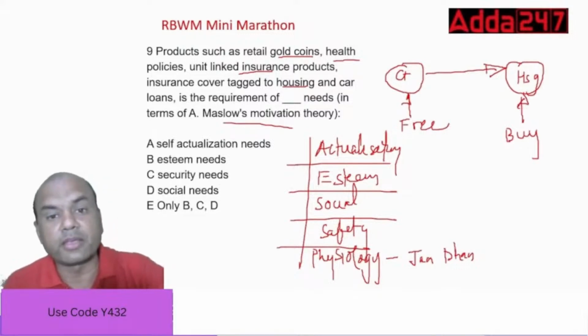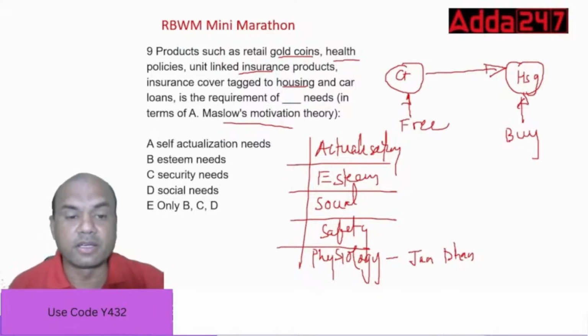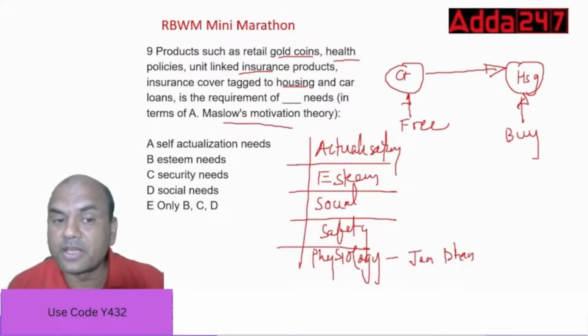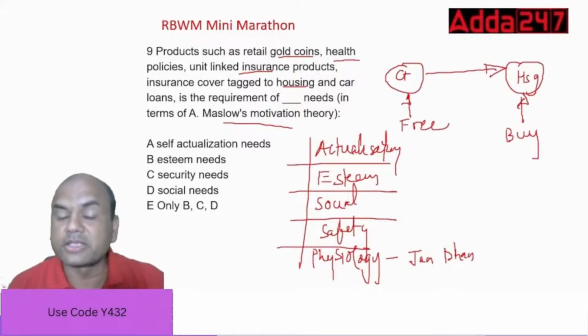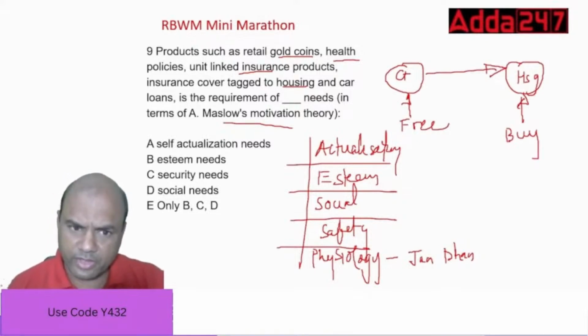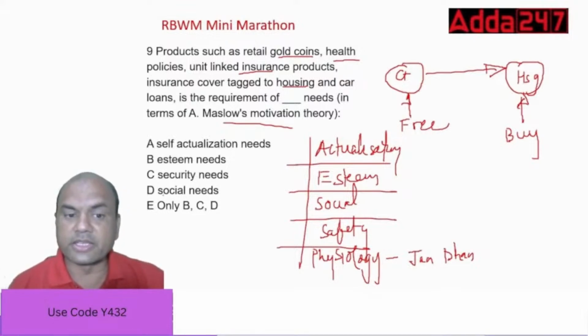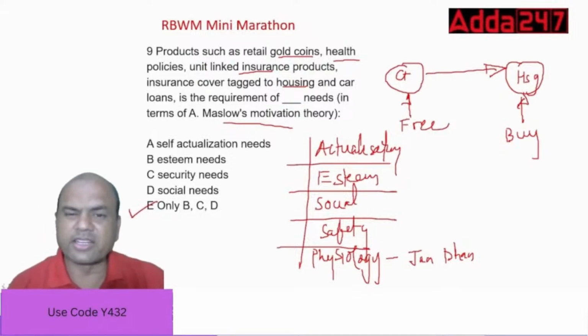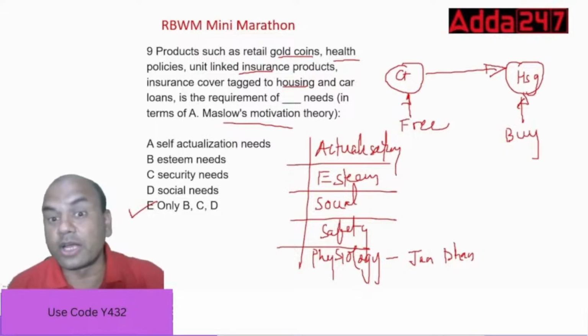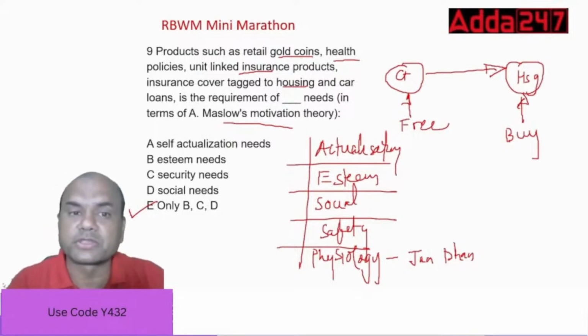So coming back, what is the answer then? It is esteem, security, social, or all of them, B, C, and D. Remember, only B, C, and D. We are not talking of actualization over here. Actualization means the person is retired or a very rich person. So it is B, C, and D. Only up to this level, a human being is concerned about all these offers. After that, there is a very rare possibility. It's not that nobody is concerned, but it is rare.